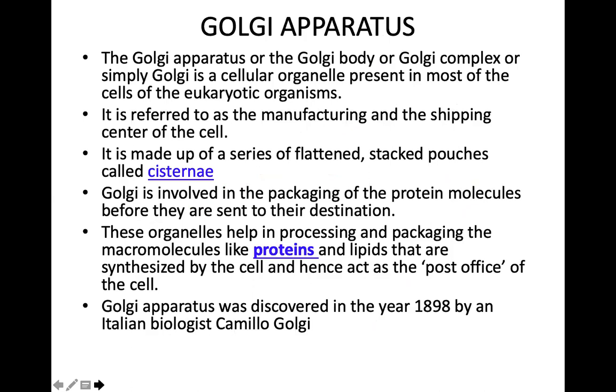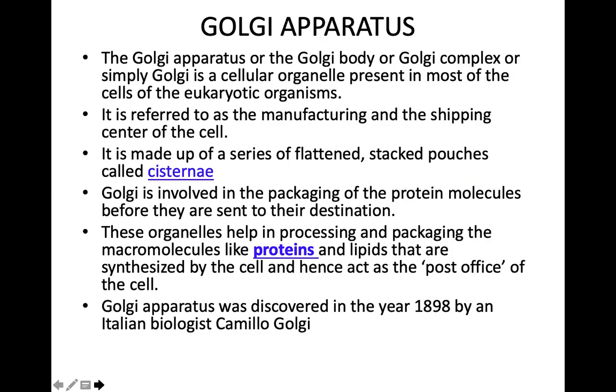The Golgi apparatus, or the Golgi body, or the Golgi complex, or simply Golgi. You can give it any name. It is a cellular organelle present in most of the cells of eukaryotic organisms. It is made up of flattened stacks called cisterns.